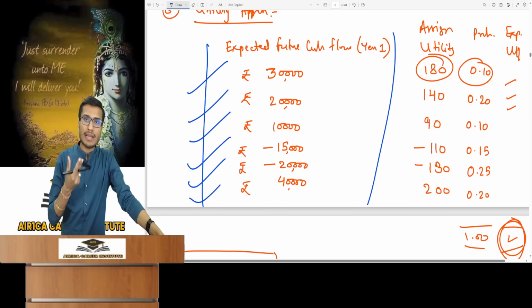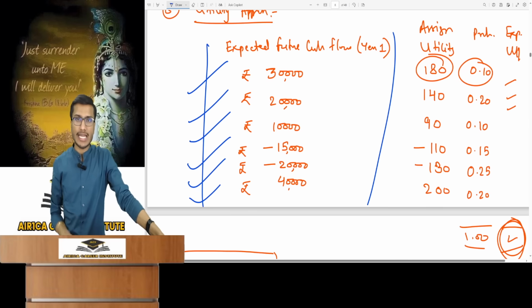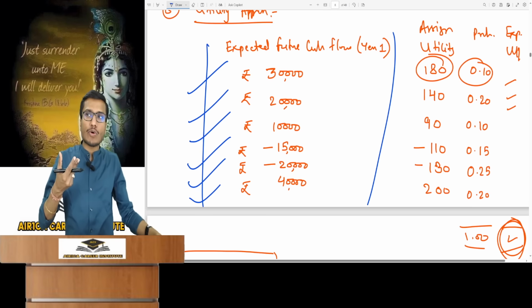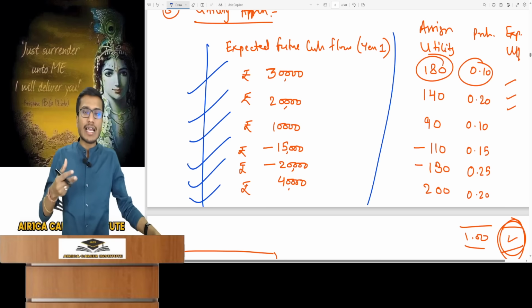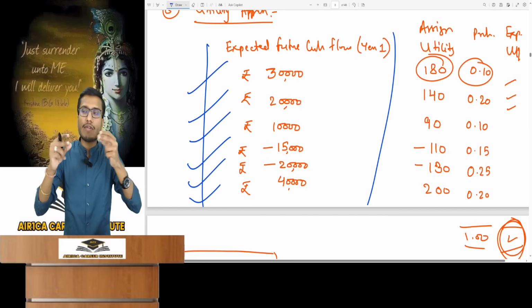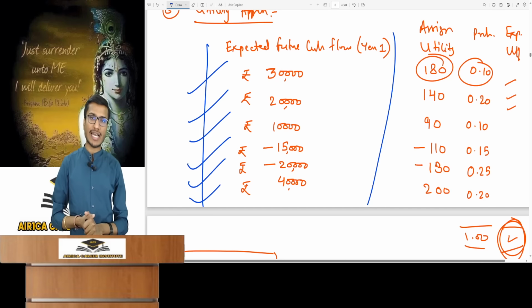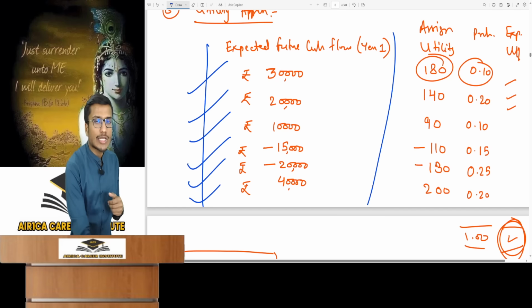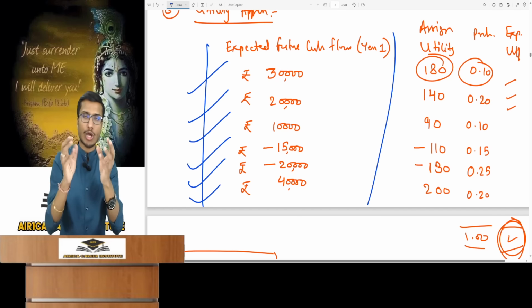In this approach, the company assigns a utility value to its cash flows. If this cash flow occurs, then what benefit will the company see? The utility value, meaning how much benefit is perceived, the company itself creates and maintains a utility function, which will be given. Look, I'll explain with an example what the company does.